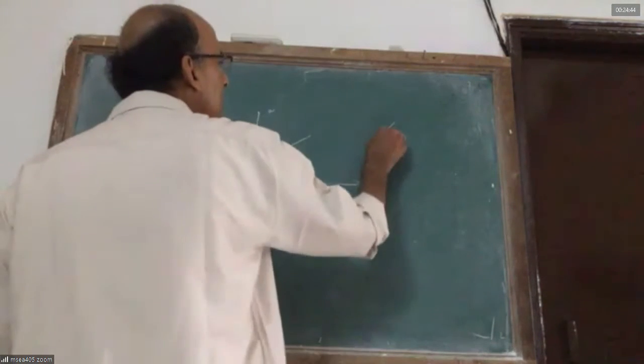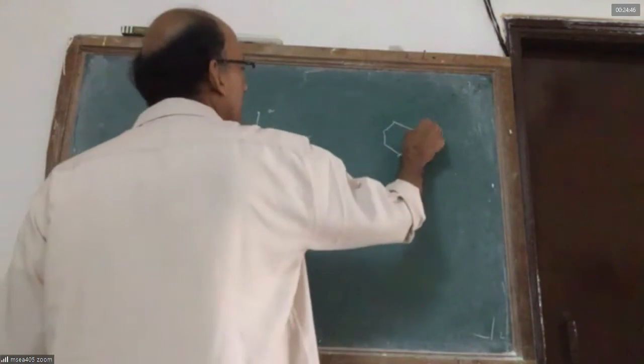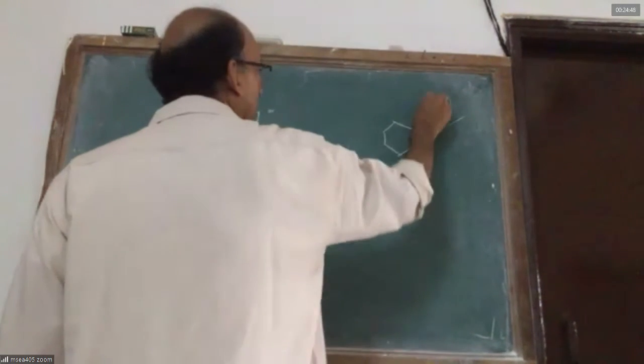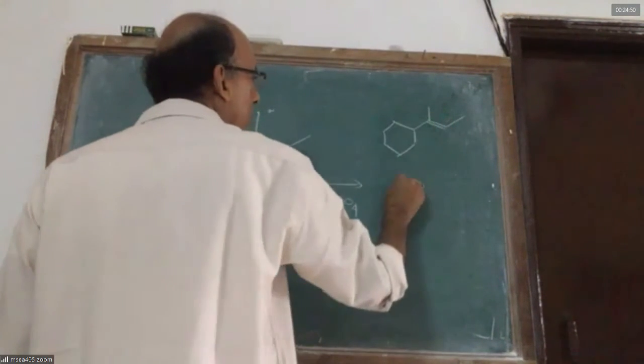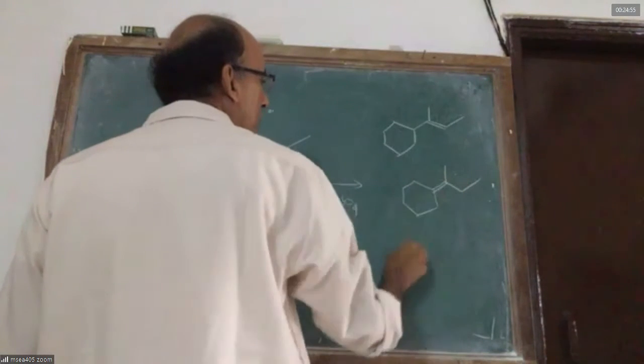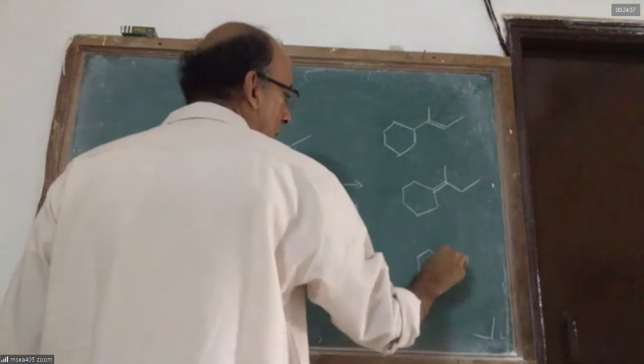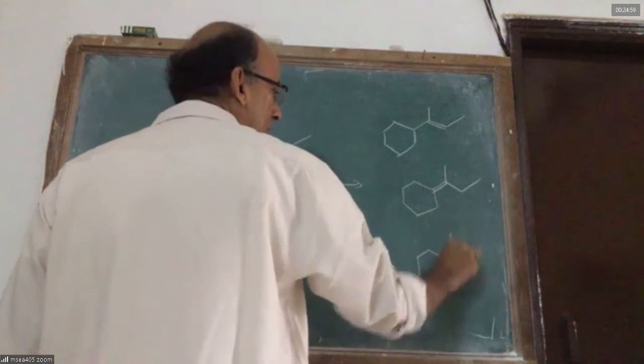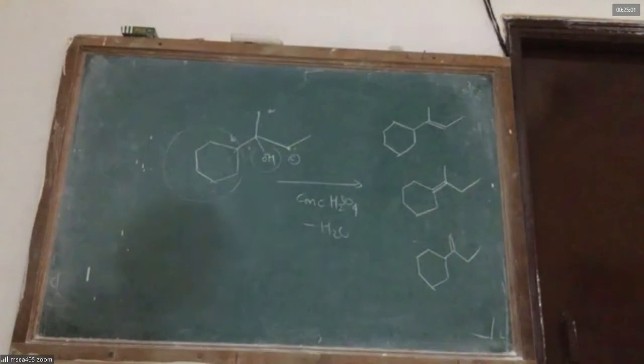Therefore, you get this as a possible product, double bond. This has a possible product, and this has a possible product. How many products are possible, sir? 3. No possibility of a 4th product.